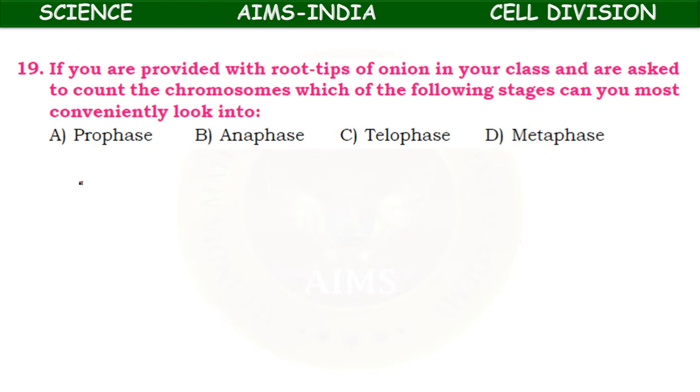If you are provided with root tips of onion in your class and are asked to count the chromosomes, which of the following stages can you most conveniently look into? Prophase, anaphase, telophase, or metaphase? It is very convenient to look into metaphase. Okay, you can easily count.